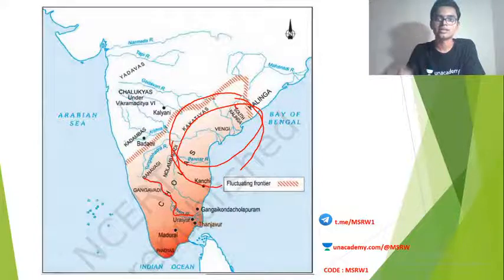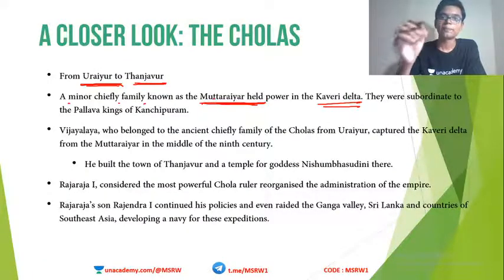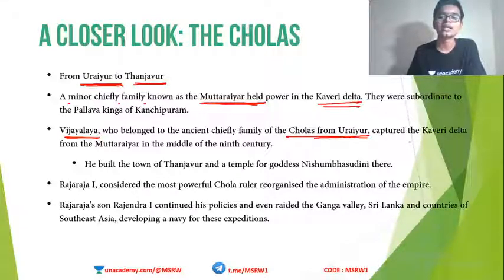Then a man called Vijayalaya, who belonged to the ancient chiefly family of the Cholas of Uraiyur, captured the Kaveri Delta from the Muttaraiyar in the middle of the 9th century.